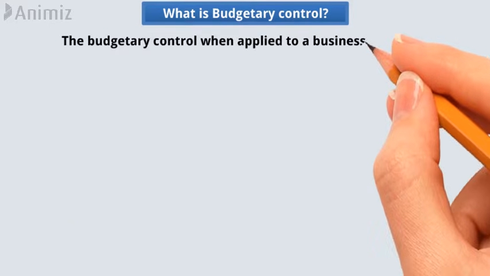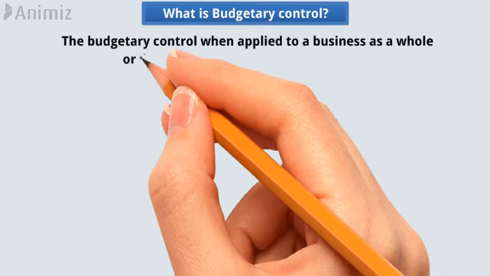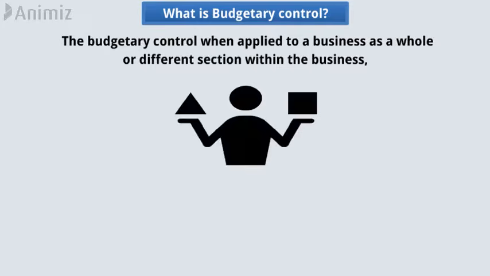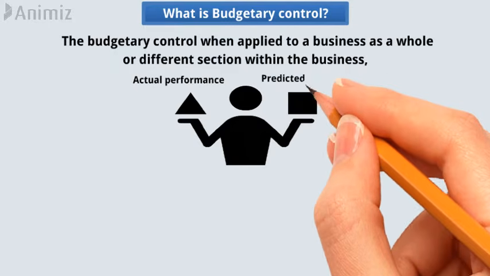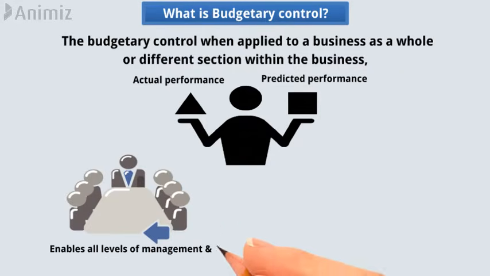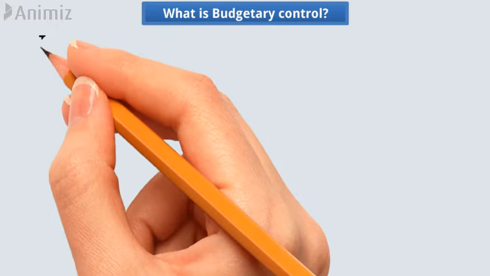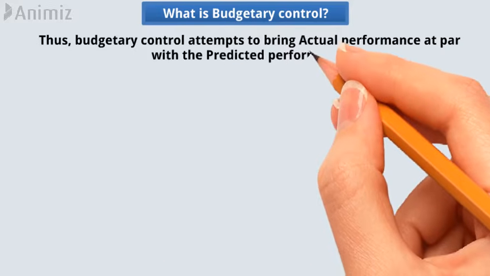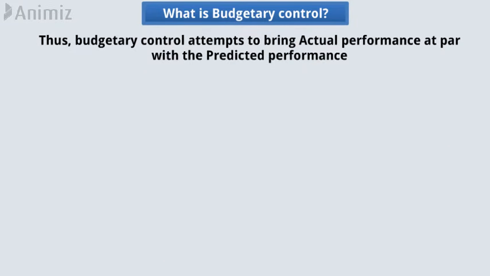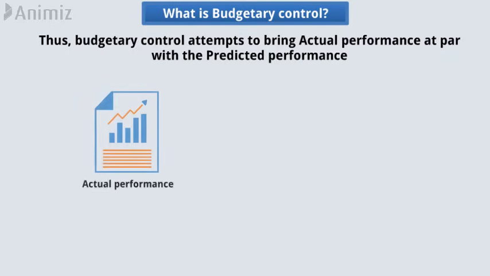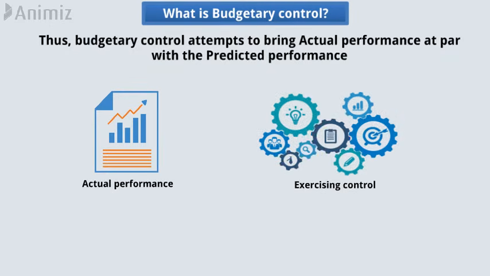When budgetary control is applied to a business as a whole or different sections within the business, it compares actual performance and the predicted performance, and thus enables all levels of management and supervision to know how their sections are moving towards the achievement of budgeted targets. Thus, budgetary control attempts to bring actual performance at par with the predicted performance, by keeping a strict supervisory eye on the actual performance, and by exercising control, if necessary.